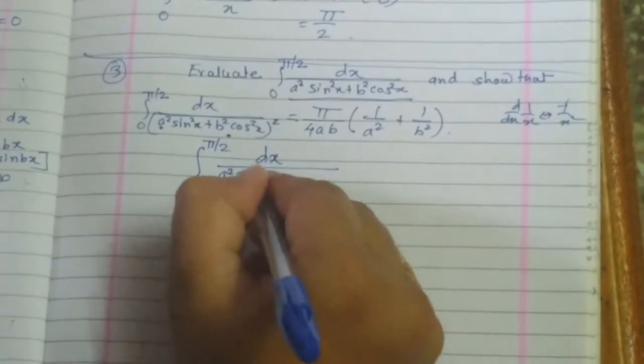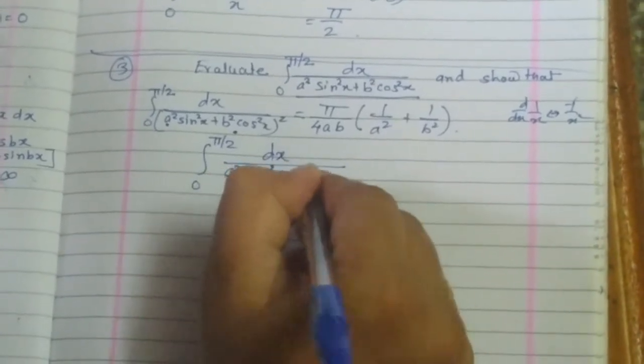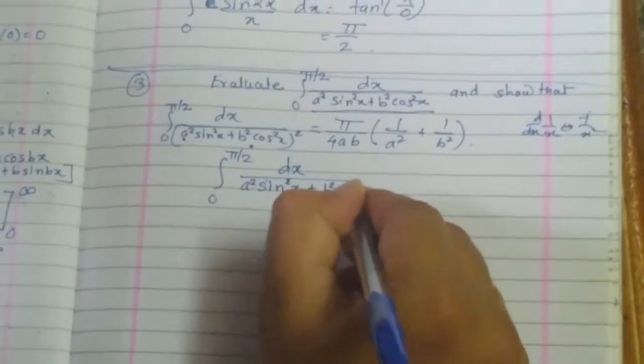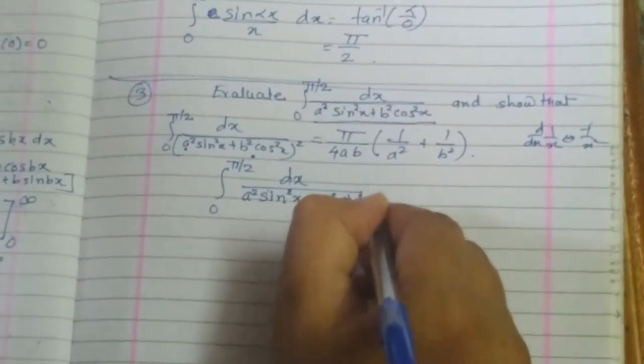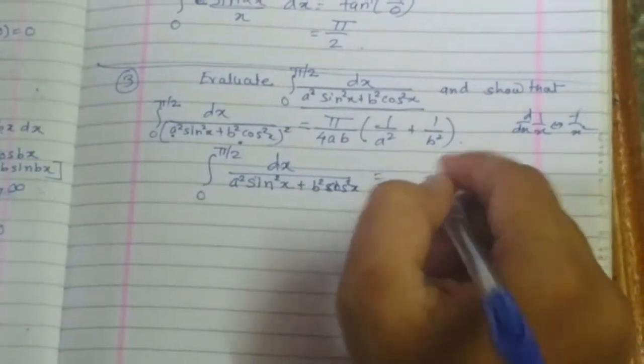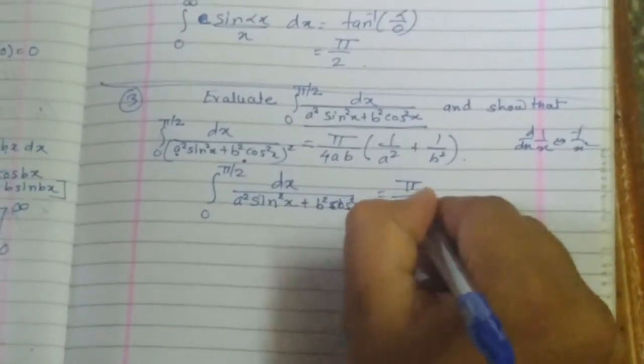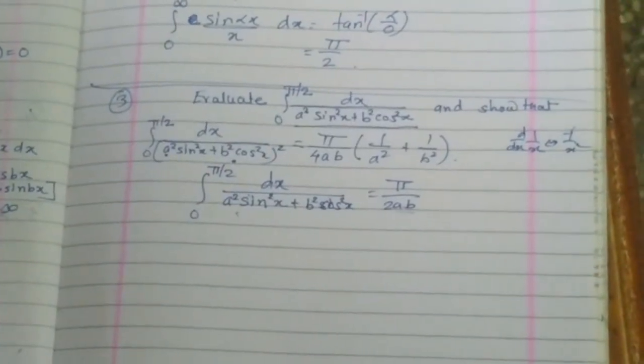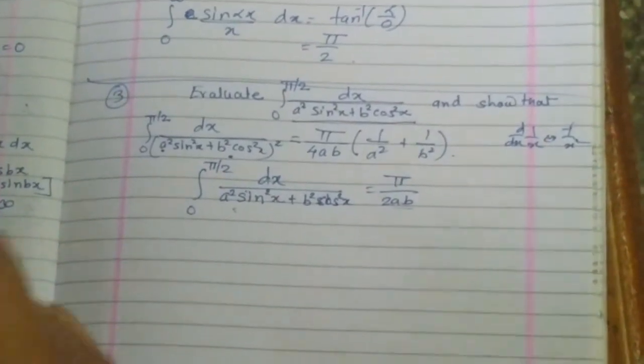So the integration from 0 to pi by 2 of dx upon a square sin square x plus b square cos square x is equal to pi upon 2ab. How to evaluate this is up to you. You try for it.